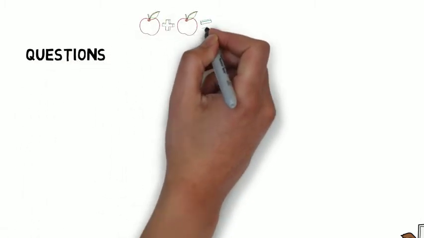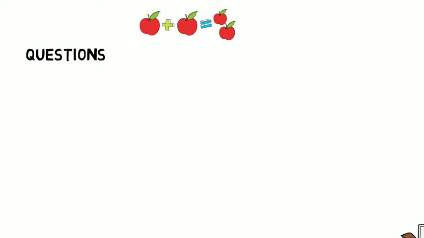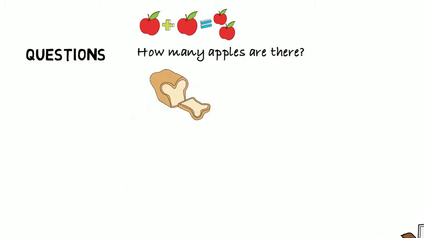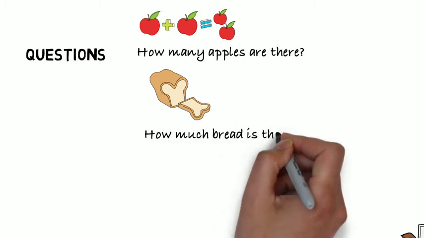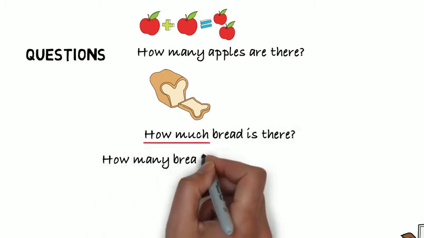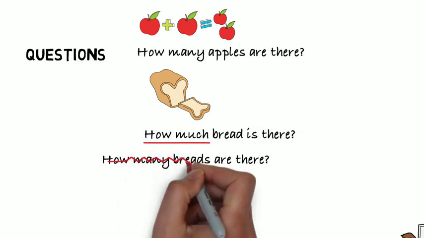The third important thing students need to know is how quantity questions work with uncountable nouns. Apples are countable, so we can ask how many apples are there. But bread is a mass uncountable noun, so instead we must use the question how much bread is there? Notice we can't use how many, and the verb is singular.